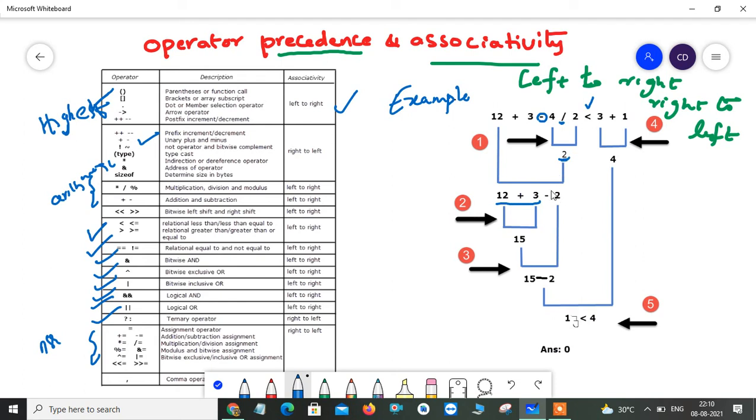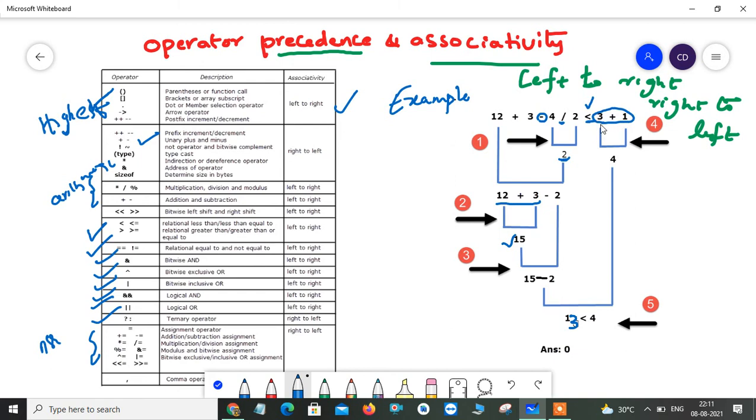So now this is your subtraction. Before subtraction you do your addition. So 12 plus 3 is 15, and then you subtract this one. So now you are getting the value 13 actually. So this is 13. Now after that you have a relational operator, that is the comparison operator. Now you are going to compare the result of this with the result of this. The relational operators have lower priority than your arithmetic operators. See here, here you have the arithmetic operators, and here you have your relational operators. Because of that, first of all you have to evaluate this one first.